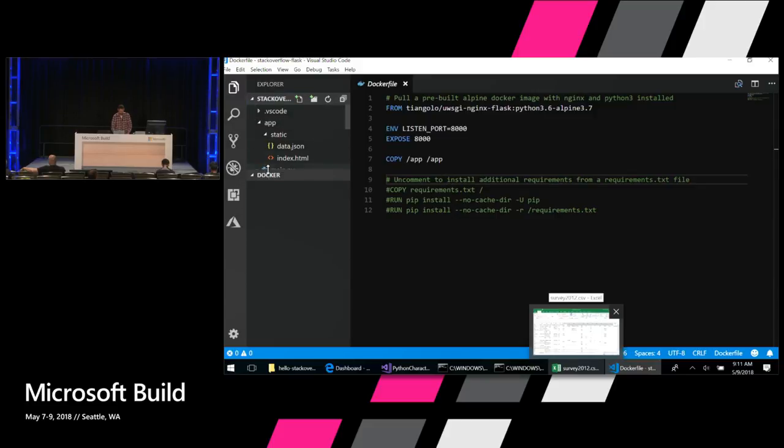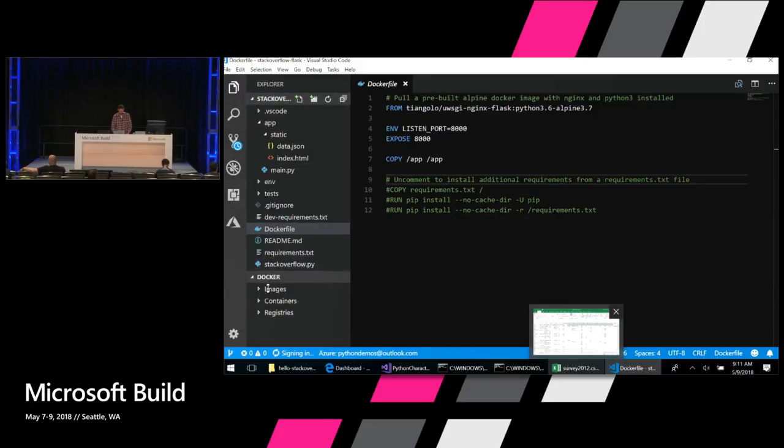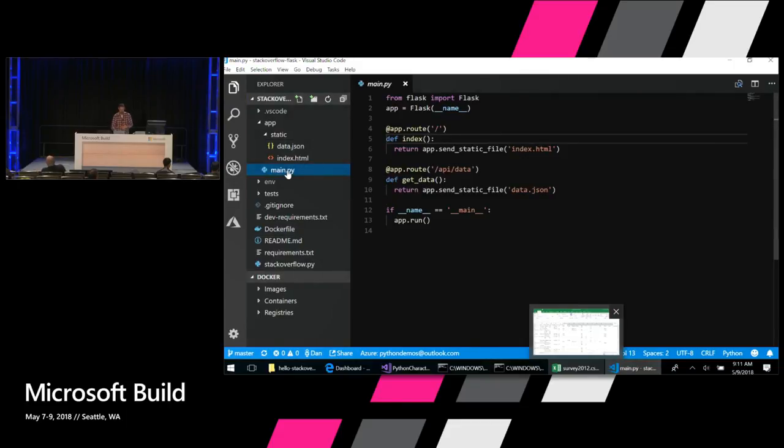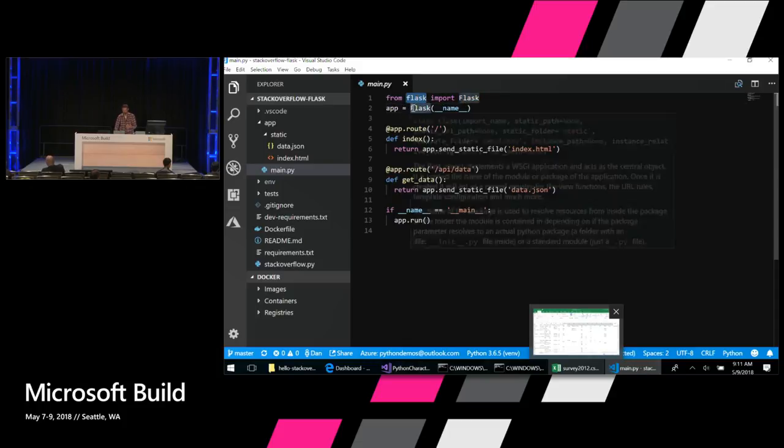So let's look at the code here. I've got that same Stack Overflow.py file that generates the survey data. The only thing is that it puts the data into this data.json folder that's inside of a web app. And I've got my web app running in this main.py. So this is all the code you need to create a web app with Python using Flask. The only thing we do is we import the Flask module here, and then we create a Flask app by instantiating the Flask object there.